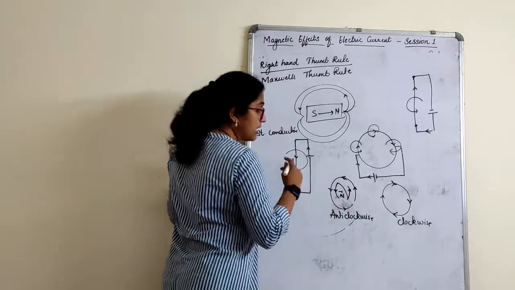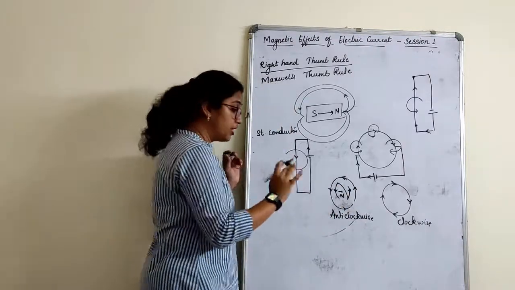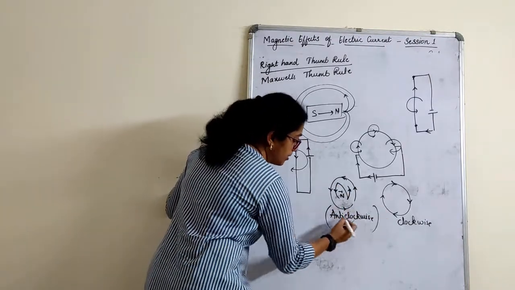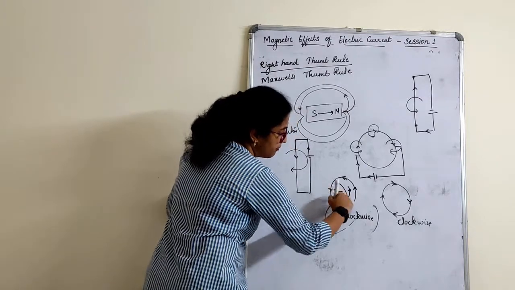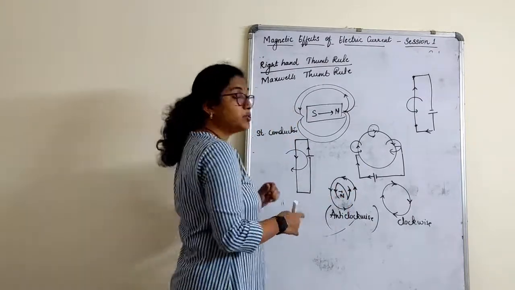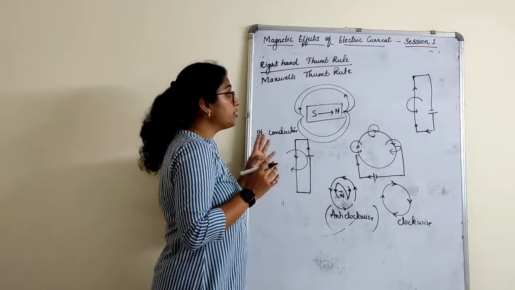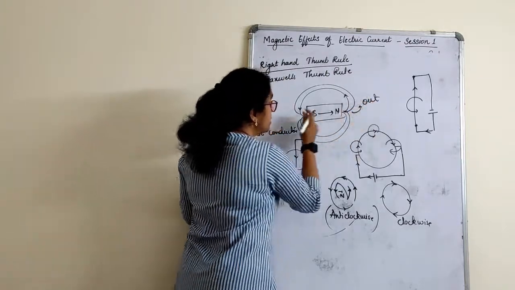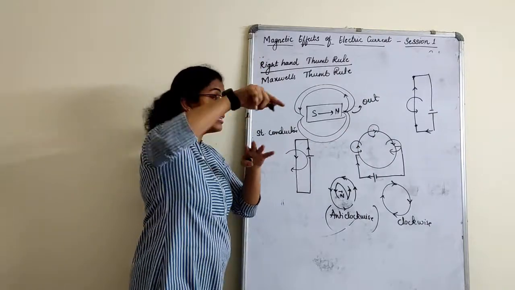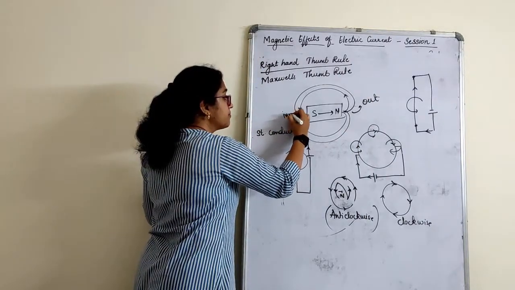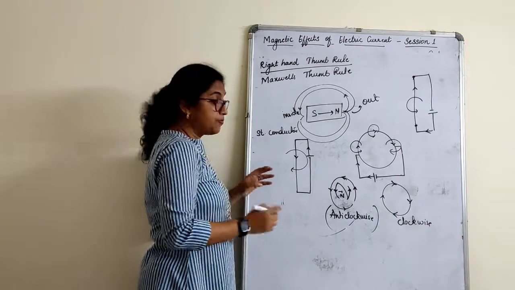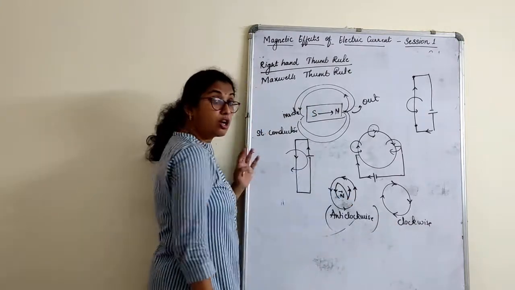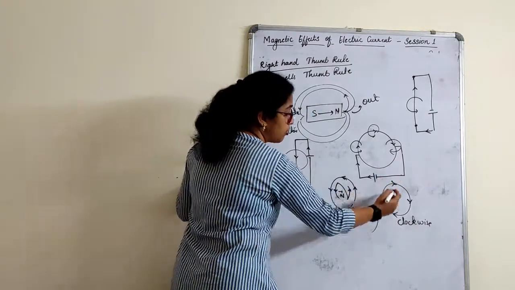So wherever current is going out, children, remember one trick: anti-clockwise, when we have talked about it, we got an N shape. N shape means what? North pole. Now north pole, what is the property? It is going out. South pole, what is the property? It is coming inside. Right? Look at the current in clockwise direction. So this is a clockwise.